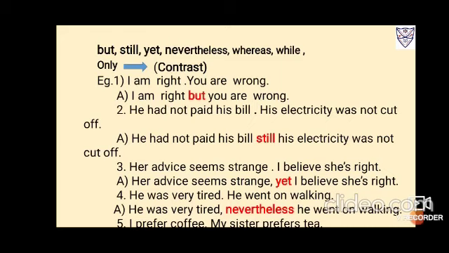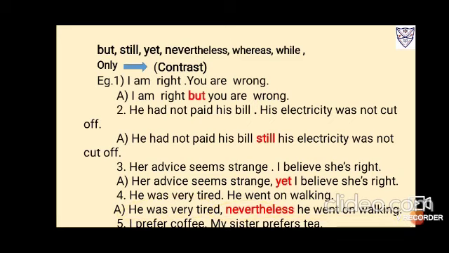Or you can write, but I believe she is right. Now next, number 4, he was very tired, he went on walking. So this also shows contrast, and both of them are independent statements. So you will write, he was very tired but he went on walking.